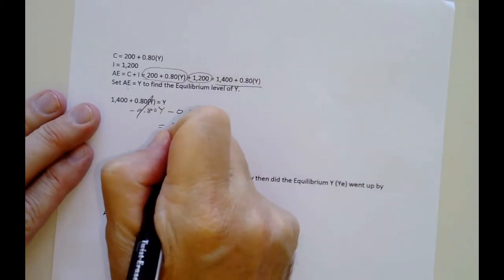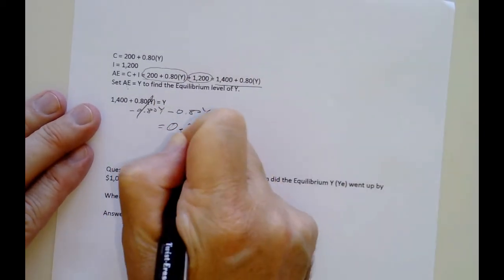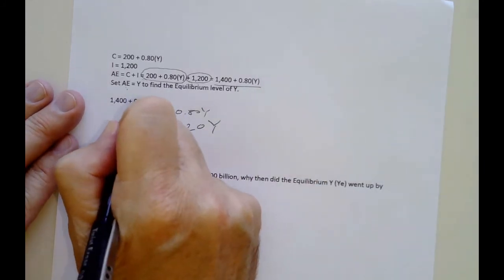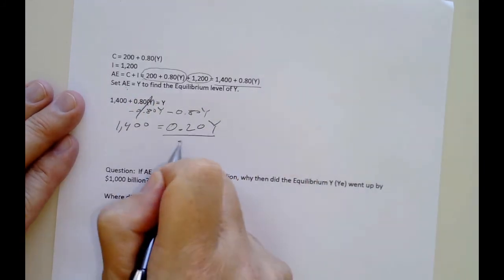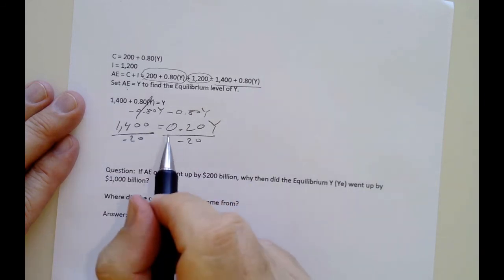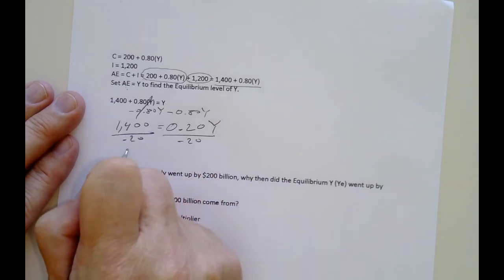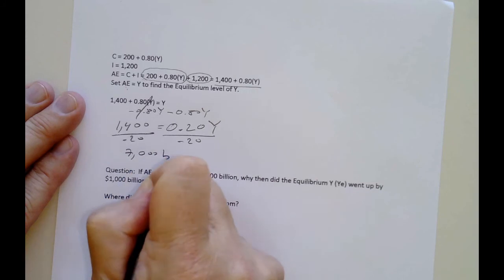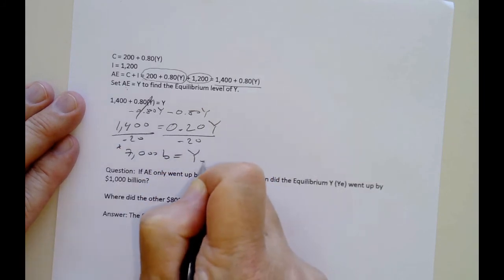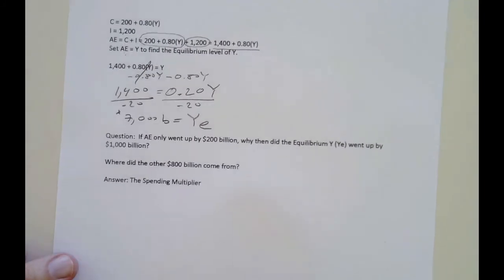I like putting the 0 in front of the point. I was taught that in math. I guess it looks nicer. And then divide by 0.2 on both sides. And so you take your calculator out, you go 1,400 divided by 0.2, and that'd be 7,000 billion. The table already told us. Now, because we solve for equilibrium, I'll put it in E there. Hopefully this makes sense.